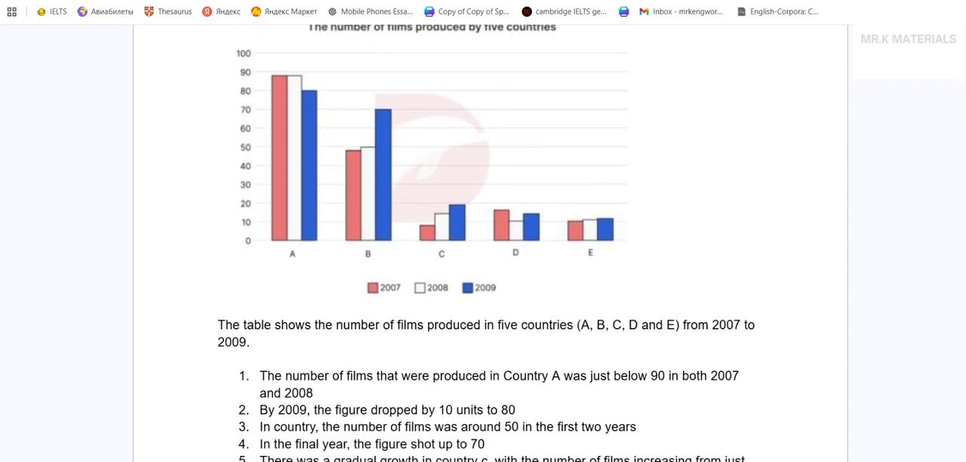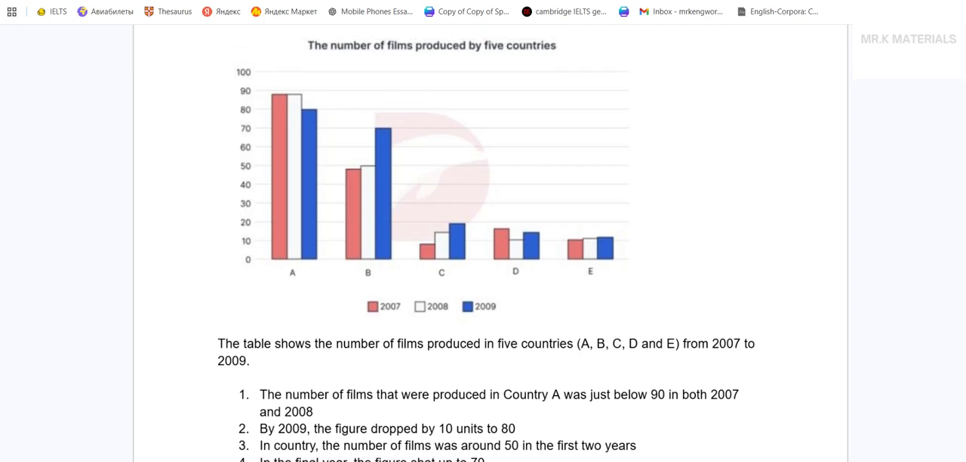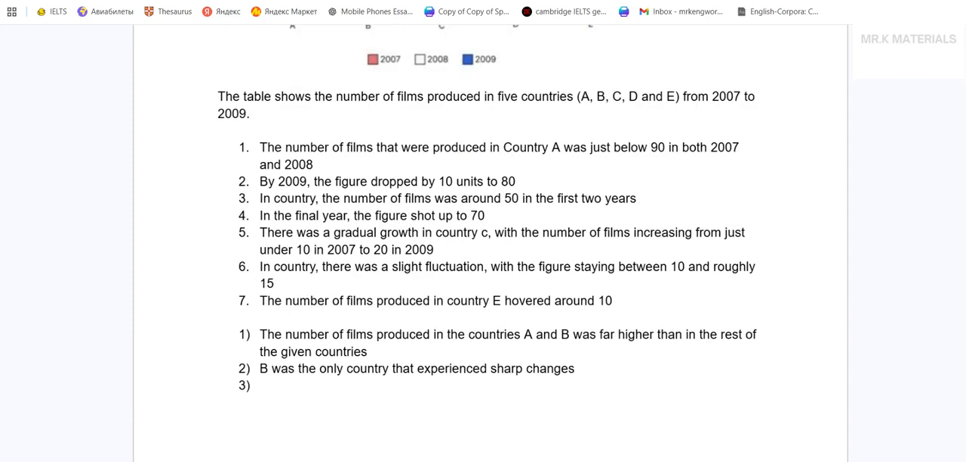Now what else can I see here? So there is increase, there's fluctuation, there's some sort of increase, decrease, increase. How about the overall trend? Decrease, increase, increase, decrease, some sort of increase. So it's kind of a mixed trend here. The number of films increased in some countries and decreased in others.